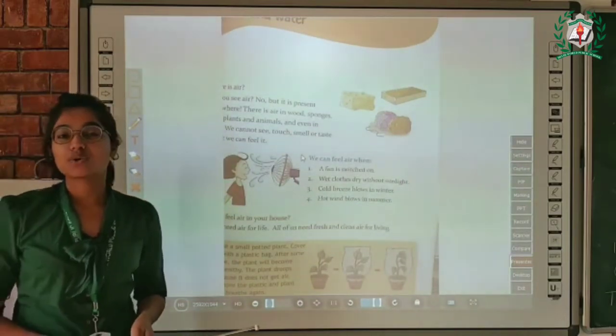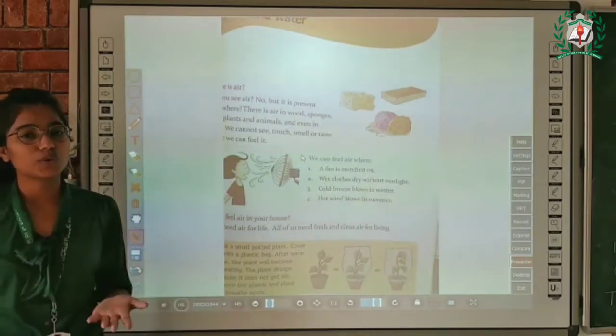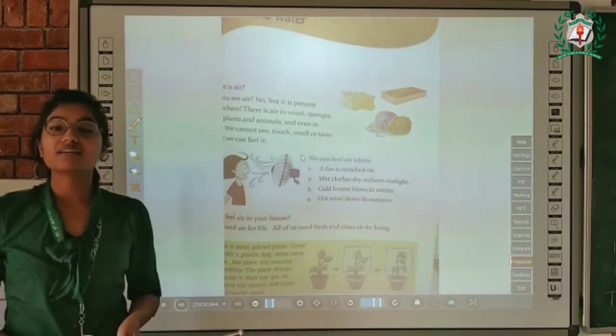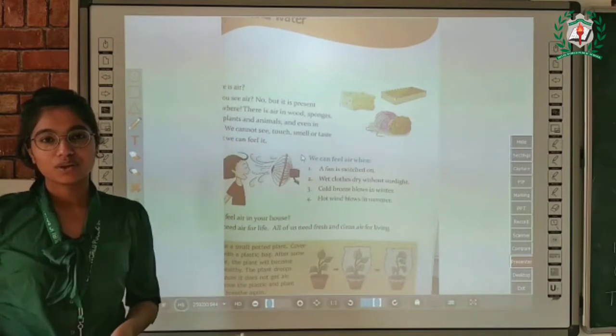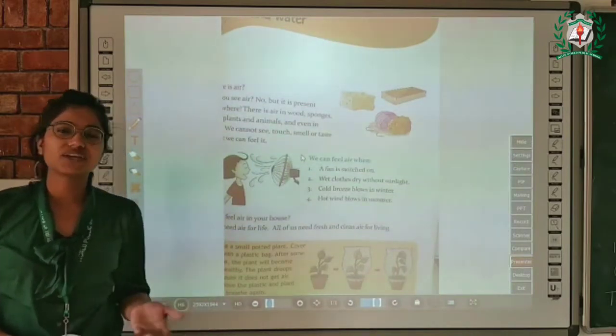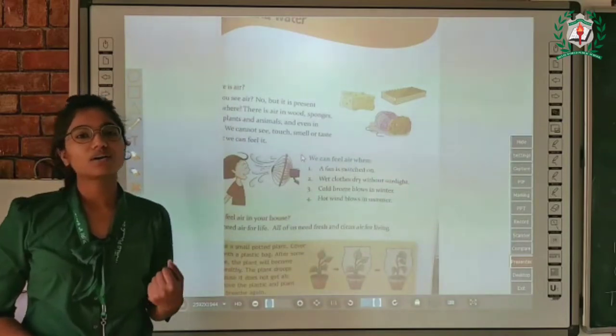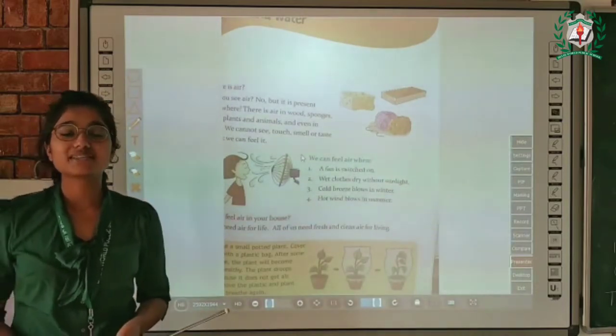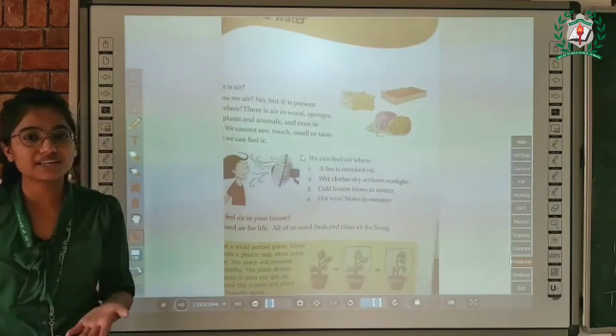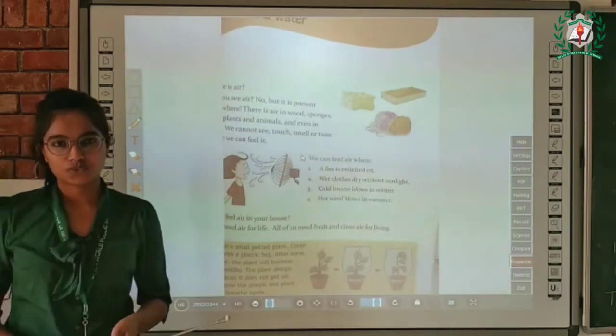But it's not like there is no air. Students, air is present everywhere. We can just feel it, but we cannot touch it, smell it, taste it, or hold it. We can feel it when the air moves.